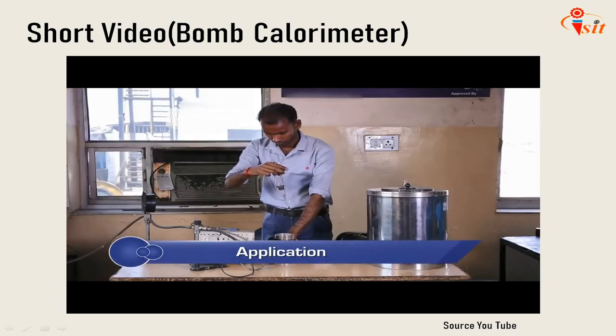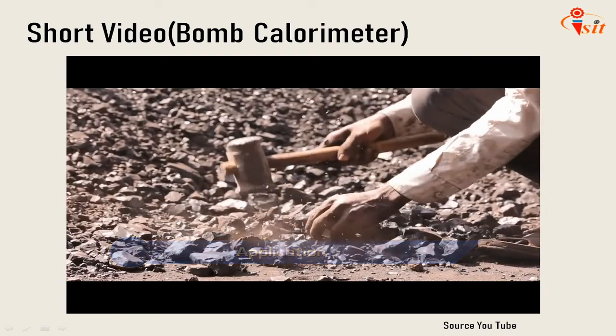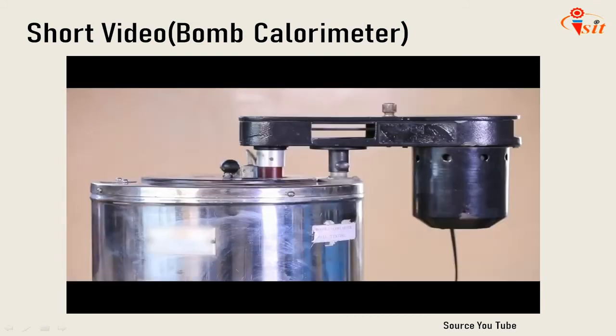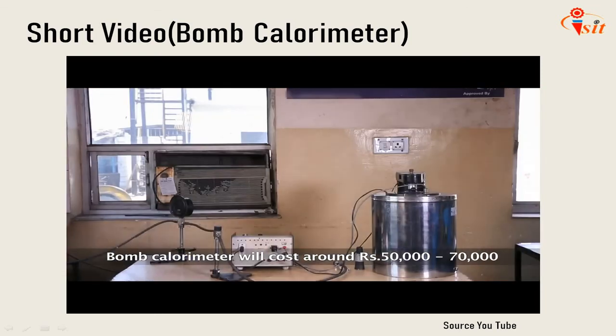A bomb calorimeter can be effectively used for determining GCV for effectively any solid or liquid fuel. Normally, a bomb calorimeter of this size would cost around 50 to 70,000 rupees.